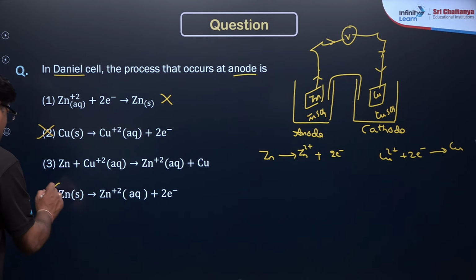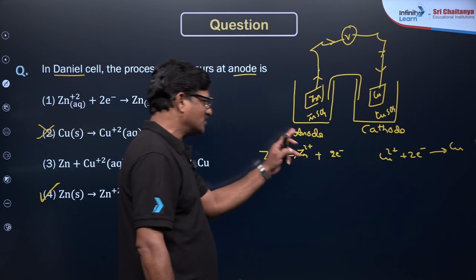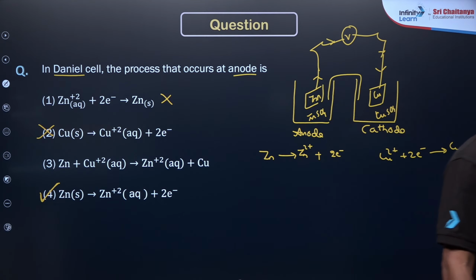So what is happening at the anode? Zinc gives rise to zinc 2 plus and 2 electrons. Are you getting it or not, children?